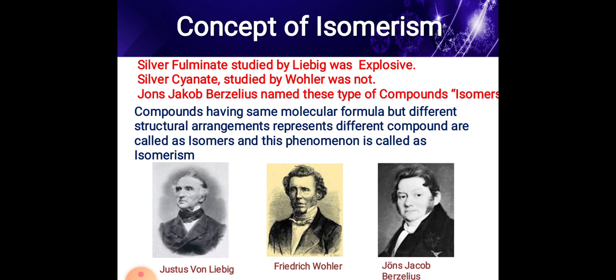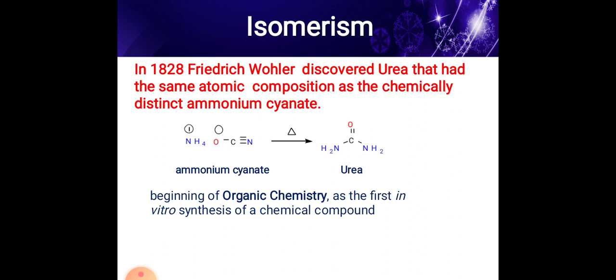Compounds having the same molecular formula but different structural arrangements, representing different compounds, are called isomers, and the phenomenon is called isomerism. In 1828, Friedrich Wöhler discovered urea, which has the same atomic composition as the chemically distinct ammonium cyanate. This is the structure of urea, the beginning of organic chemistry as the first in vitro synthesis of a chemical compound.